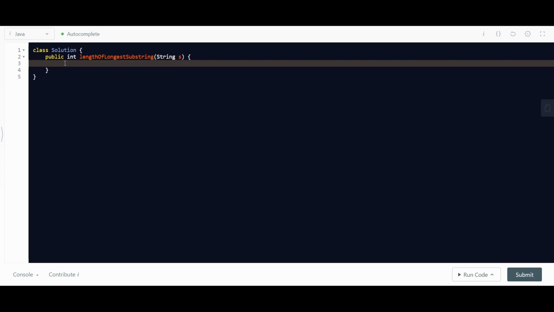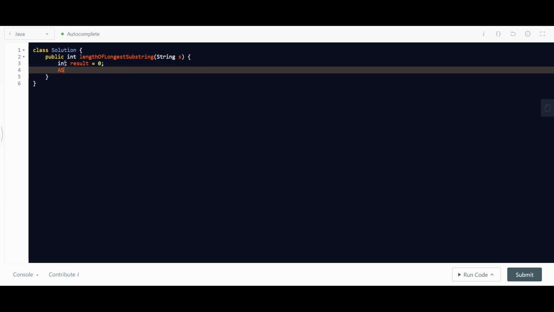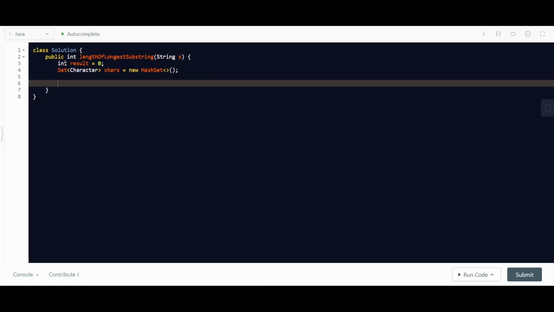Alright, first of all, we need to initialize the result to 0 and create a new hash set to store our characters in. Let's do that. Then the most important part, where are we going to start the window from and how it is going to move towards the end?